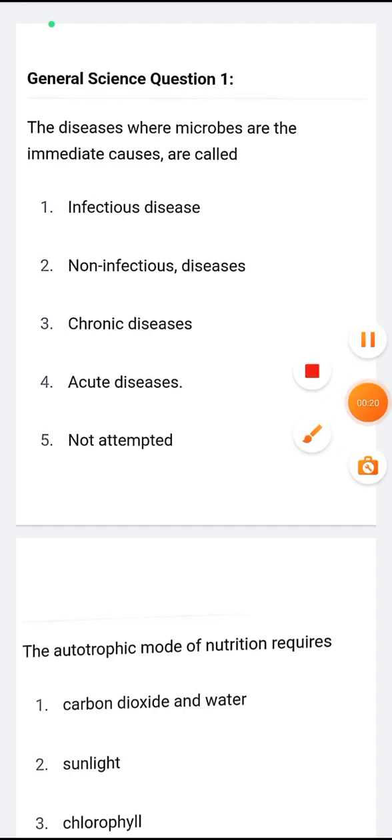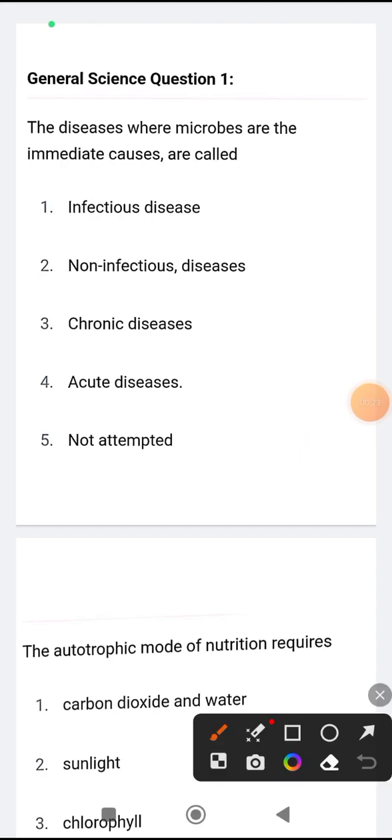Okay. So in our first question, the question is: the disease where microbes are the immediate cause are called. So what the question is asking us about is the diseases where microbes are the immediate cause. So all the diseases which are caused by microbes, most of them are communicable, just like COVID-19, isn't it? So option 1 will be the correct option, that is infectious diseases. All these bacteria and viruses and fungus, they cause infection.